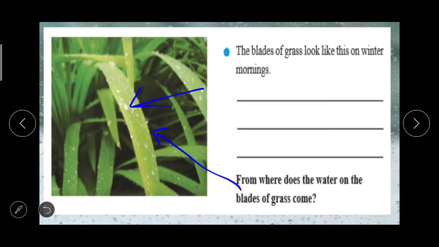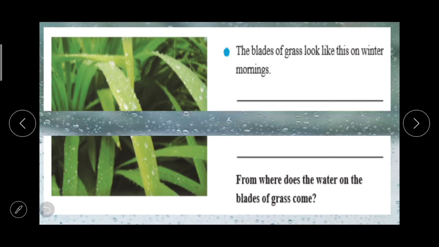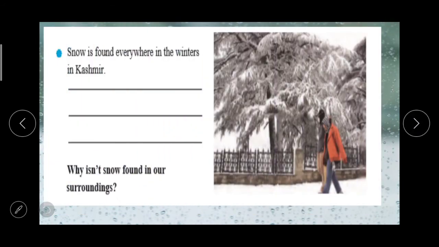Now the second one: snow is found everywhere in the winters in Kashmir. Why isn't snow found in our surroundings?